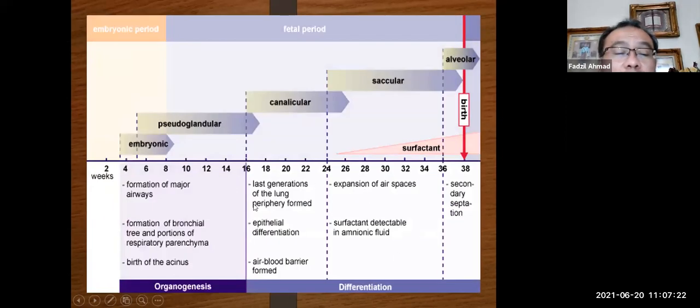And here, a very important aspect is development of organs and differentiation. And you look here where the surfactant is produced in utero. Surfactant starts at 24 weeks and above, mostly detected around 26 weeks, but sometimes at 25 weeks. The surfactant is needed for expansion of the airspace, and then there is the birth. So you can see the organogenesis, and then the differentiation of the respiratory system.